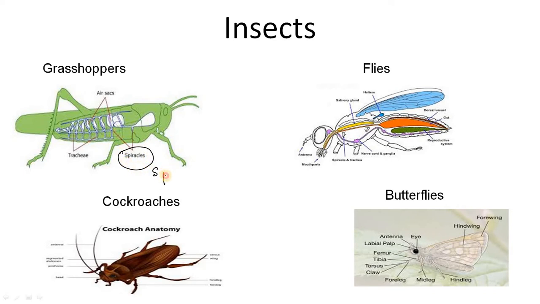So let's see, insects breathe through spiracles. They are wide openings, or structures present in the insect body, which help in breathing. Almost all insects like housefly, mosquito, cockroach, grasshoppers, butterflies, they all breathe through these spiracles.